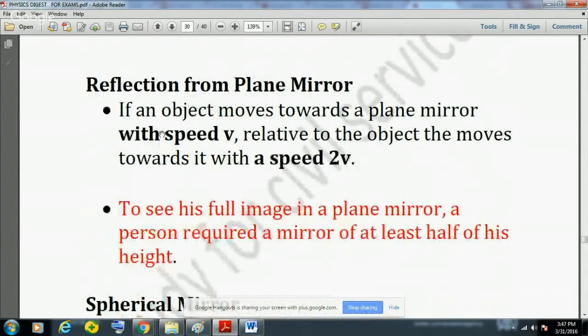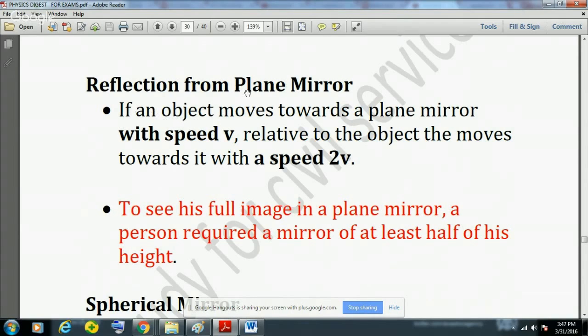And reflection in a plane mirror. This is a very important fact. Please focus on these red words. To see the full image in a plane mirror, a person requires a mirror of at least half of his height. This question has been asked various times in UPPCS and MPPCS and in SSC exams. Please remember this fact that to see the full image of any person in a plane mirror, a person requires at least a mirror of half of his height.